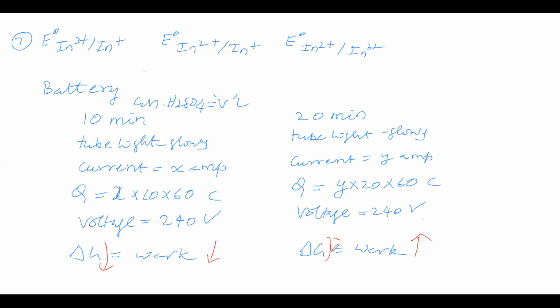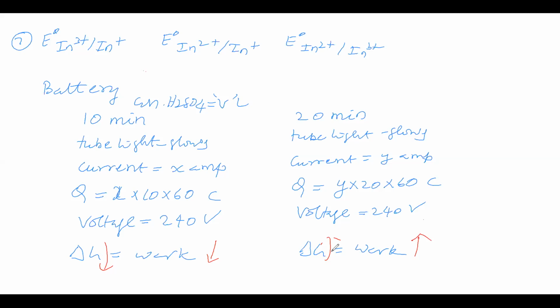Now, does delta G depend on quantity or not? Okay, you are saying that delta G depends on quantity. So delta G is an extensive property. Extensive property means we can multiply, divide, subtract, add, anything we can do. Intensive property we should not take for addition, subtraction, multiplication, division. But extensive property we can take.